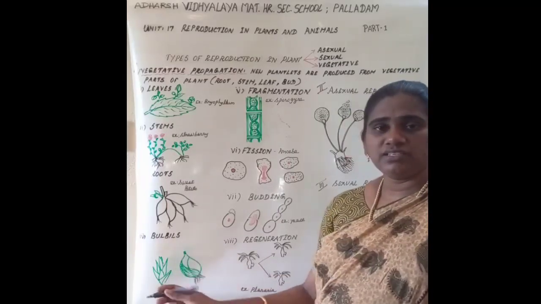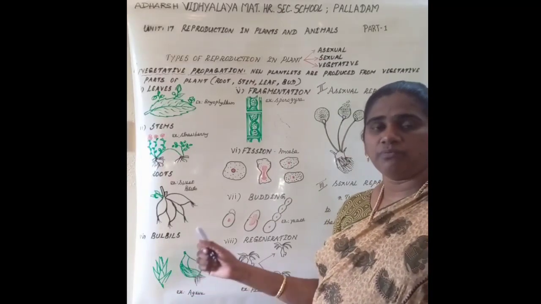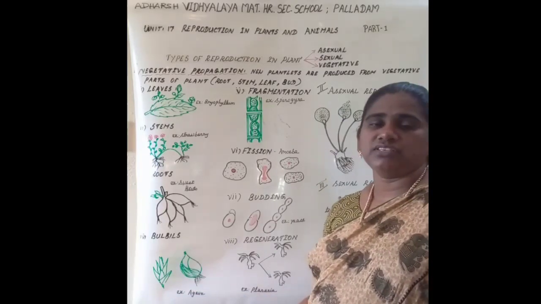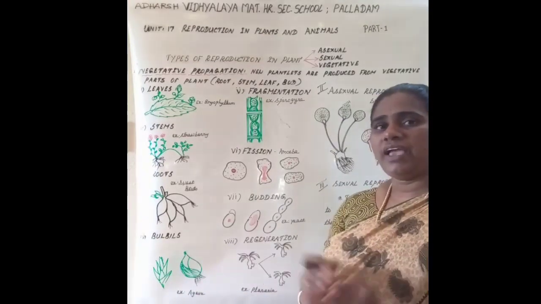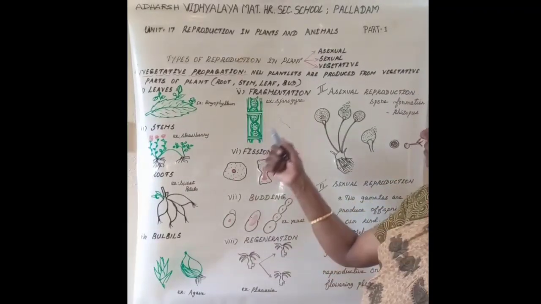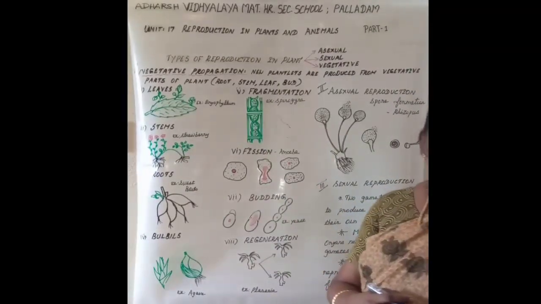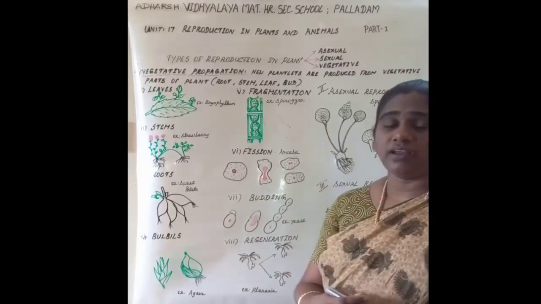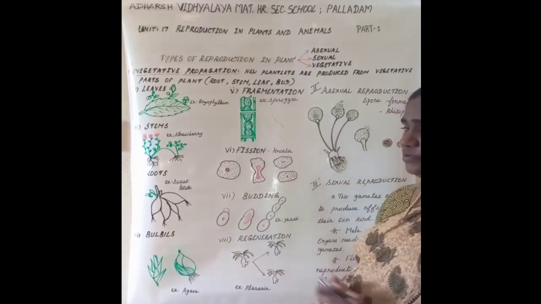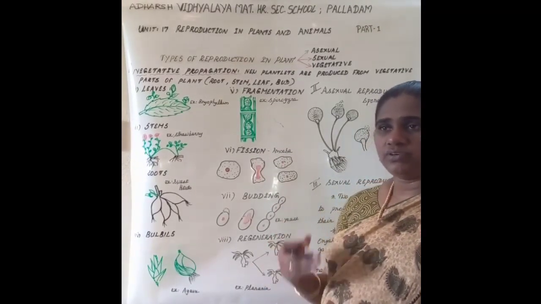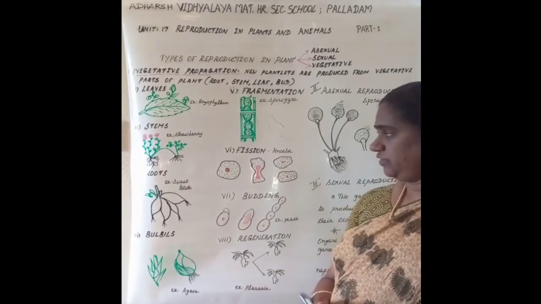Then bulbils. These are modified flower buds in the form of globose bulb-like structures. When they fall on the soil, they develop into an entire plant. Then fragmentation. Fragmentation is seen in Spirogyra. When the filamentous algae breaks into small bits, each bit develops into entire algae by cell division.